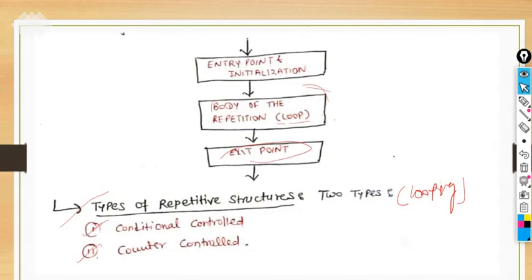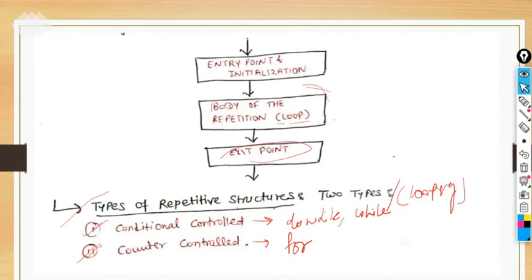Okay, what about condition control and counter control? These are the types of looping itself. Conditional controlled has two types of loops, do while loop and while loop, and counter controlled has the for loop, right? So under these categories of repetitive structures, or you can say looping, we have two categories in which we have to control the structure.